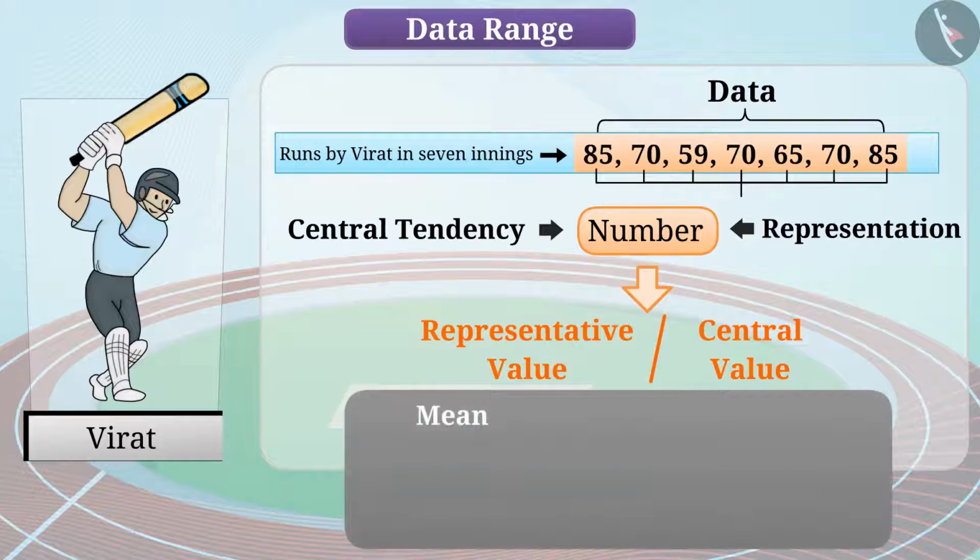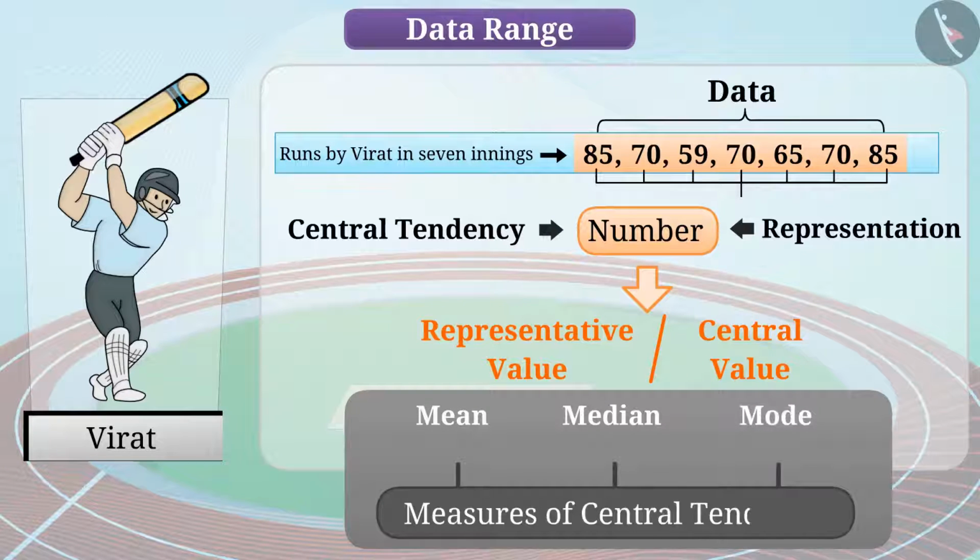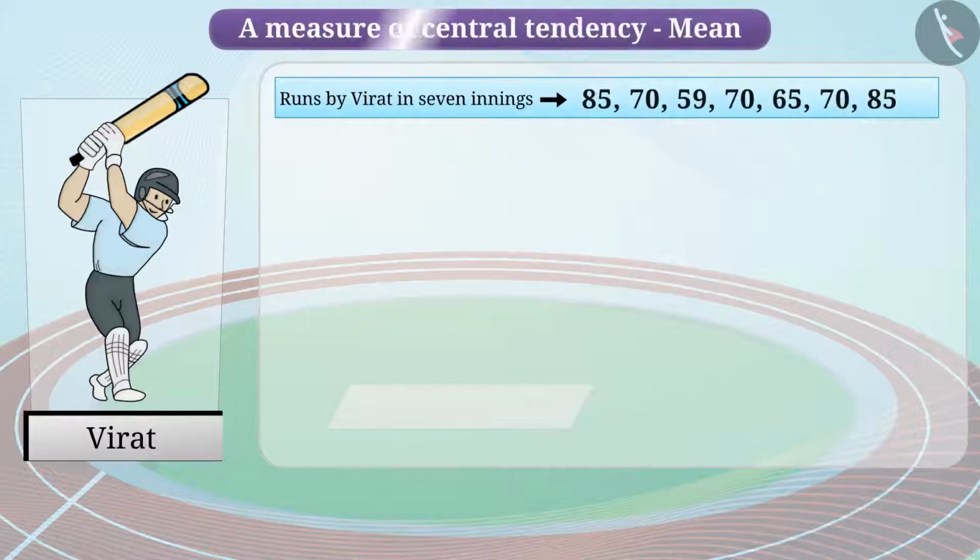The mean, median, and mode are measures of central tendency, but their suitability and applicability depends on the requirement. In this video, we will focus on the suitability and purpose of mean. In general terms, mean is referred to as average. It is also referred to as arithmetic mean.